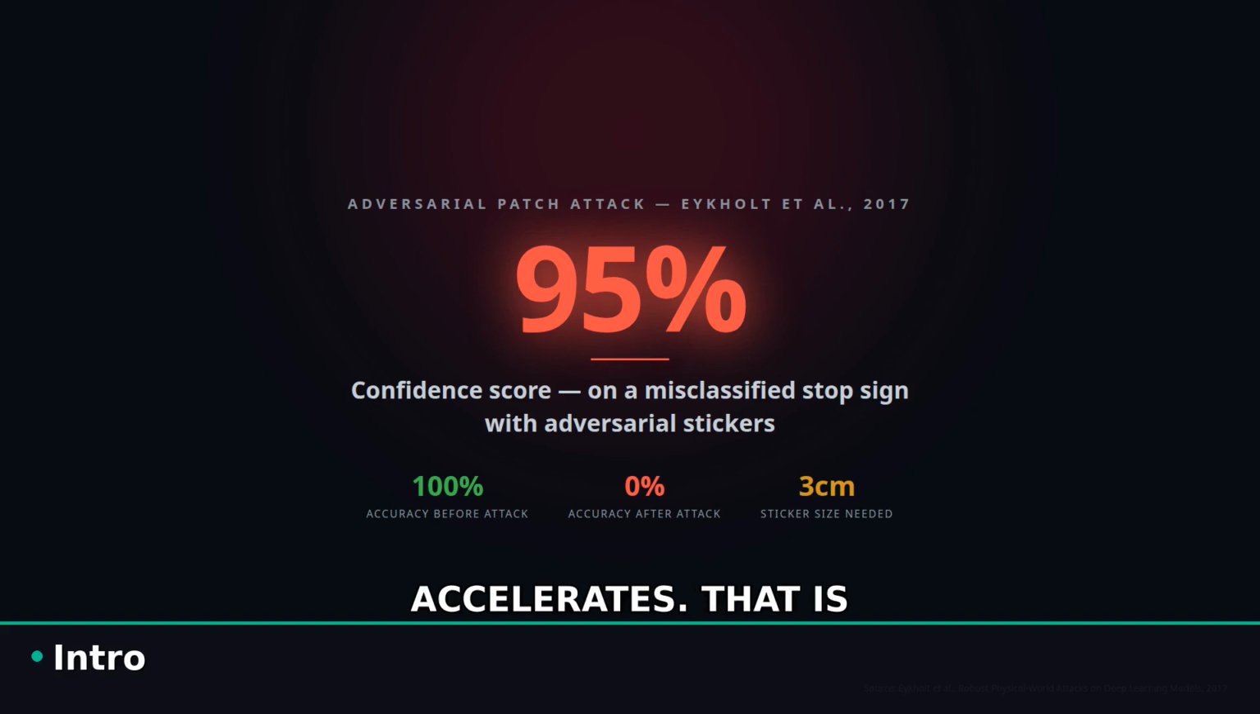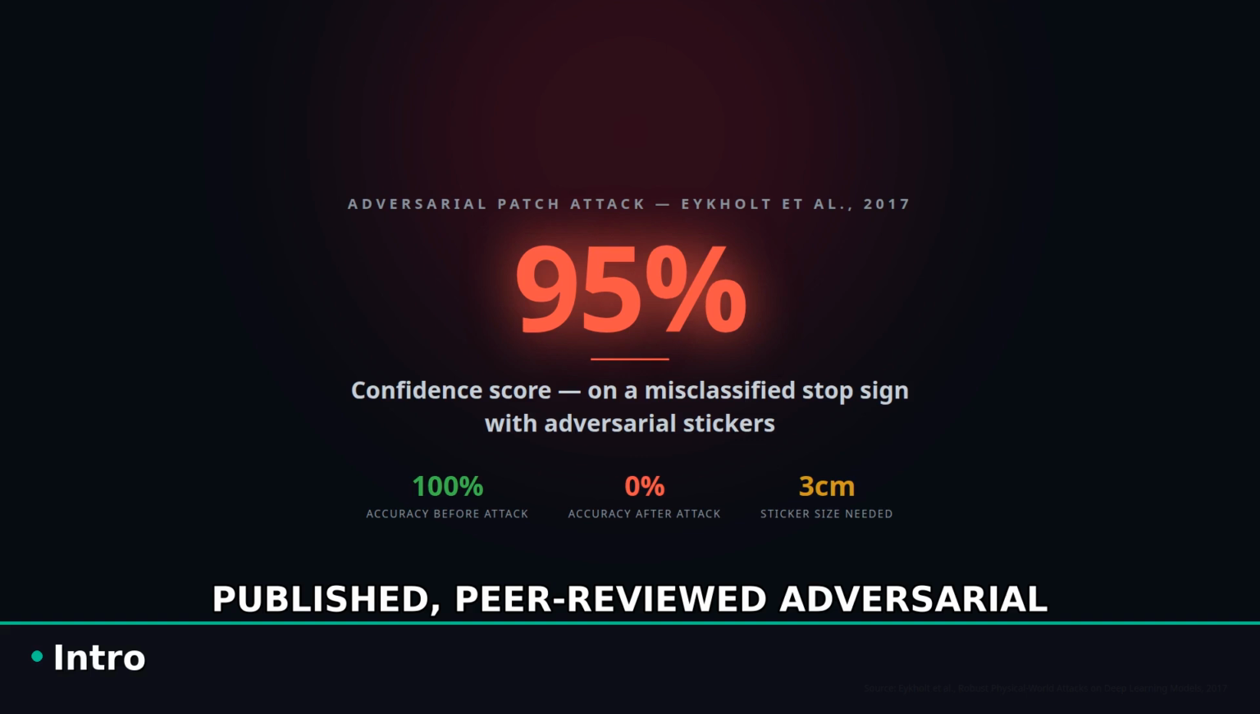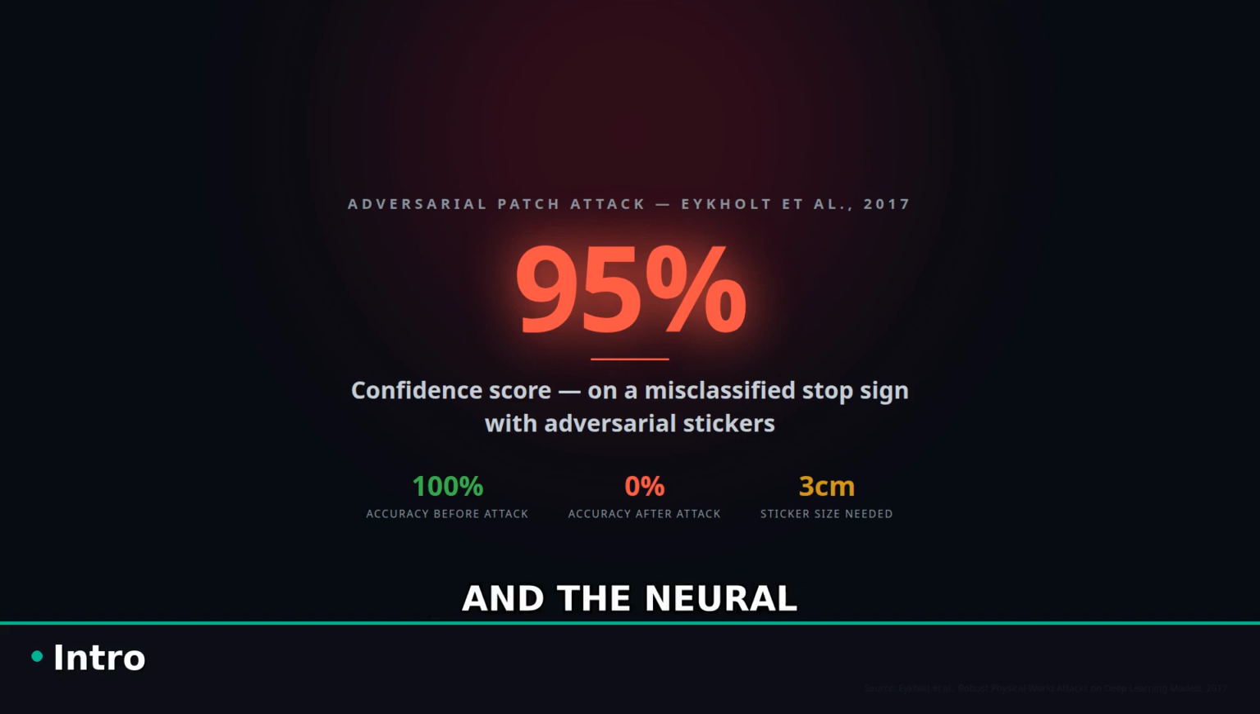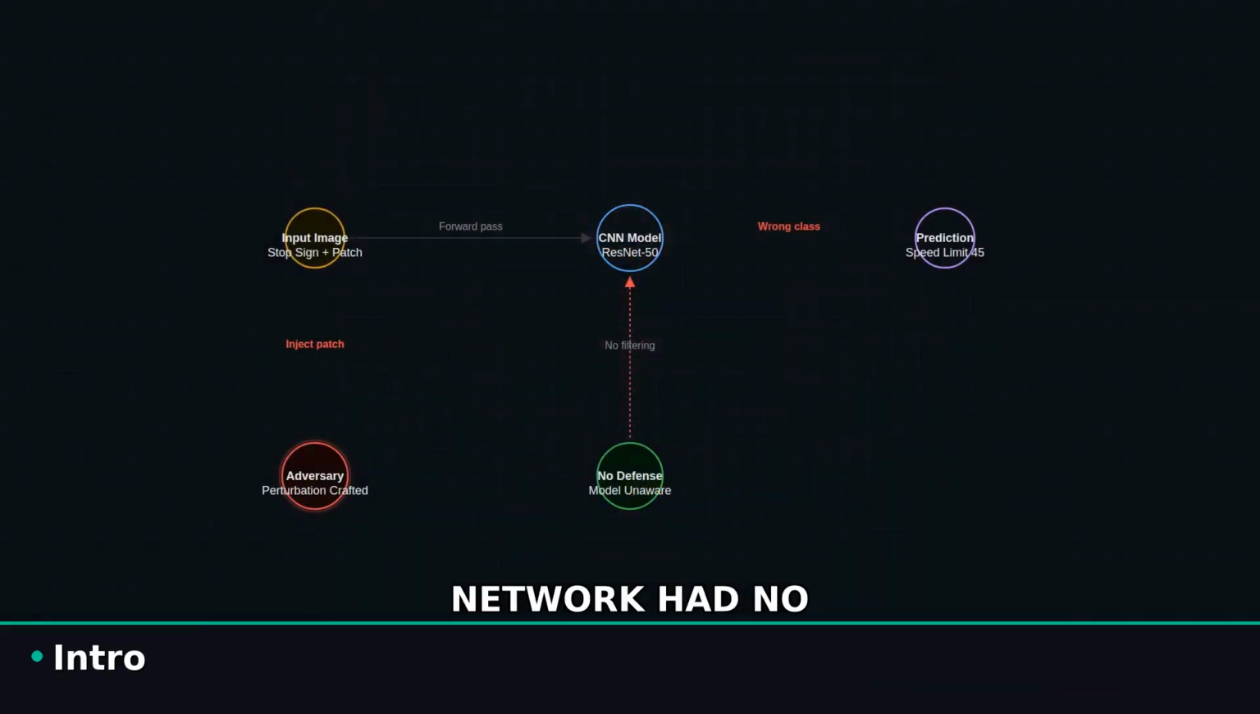That is not science fiction. That is a published, peer-reviewed adversarial attack from 2017, and the neural network had no idea it was fooled. So here is the terrifying question. If AI systems can be tricked this easily, how do we trust them with anything critical?